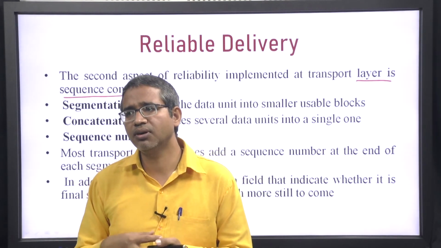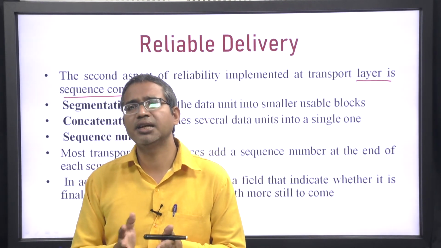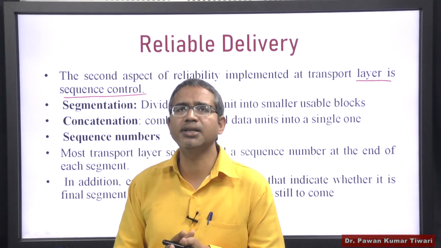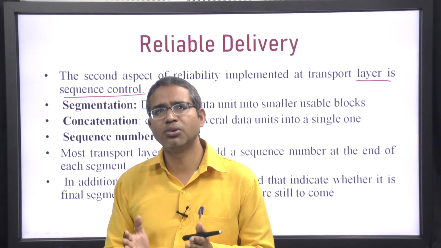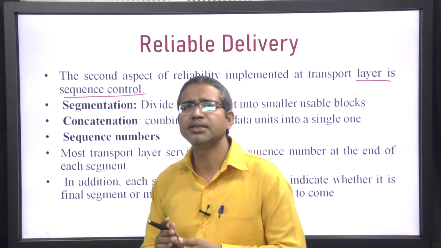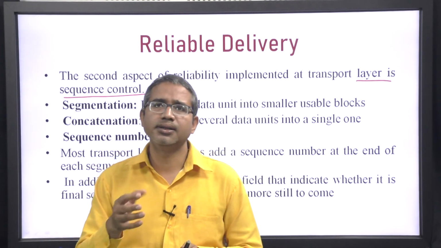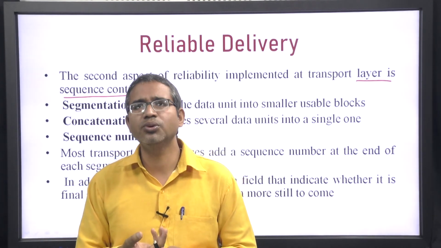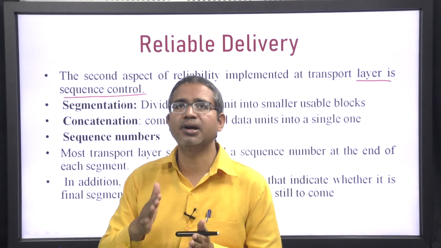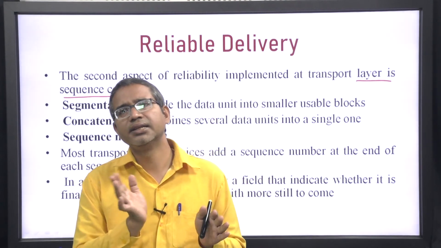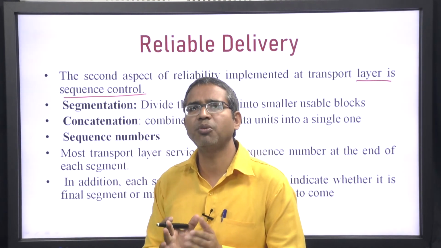So it is responsible for fragmenting or segmenting, dividing the message into usable blocks that can be used by the lower layers, and that process is called segmentation. Similarly, at the receiver end, the transport layer is also responsible for arranging these messages in the proper order in which they were sent. So reassembling should be done in a proper way.